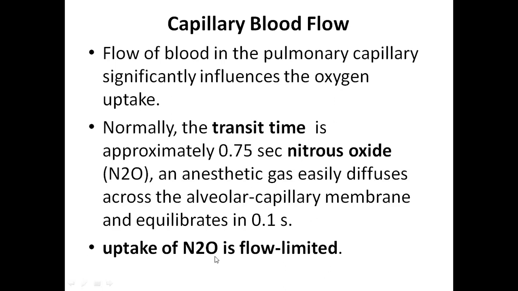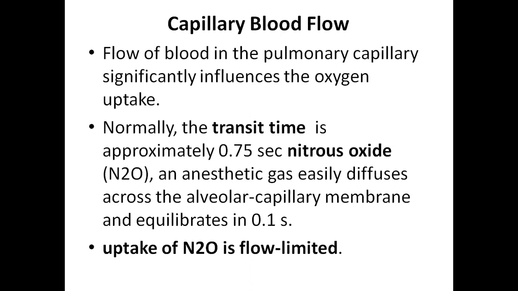Here what we are talking is within 0.1 second, nitrous oxide will enter the blood, and at that partial pressure it will be dissolved. So within this 0.1 second, the partial pressure of nitrous oxide in the pulmonary capillary blood will be equal to the partial pressure of nitrous oxide in alveoli. So there won't be further diffusion because the partial pressures will be equal. Partial pressures being equal means the gas has to dissolve in the blood.